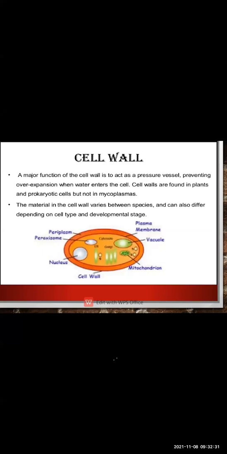As I told you, what is the work of the cell wall? The cell wall is the outermost covering of the cell, and it is present only in the plant cell. So what you have to remember is that the cell wall is the outermost covering of the cell, and it is only present in the plant cell. Only this one point will come in the cell wall.